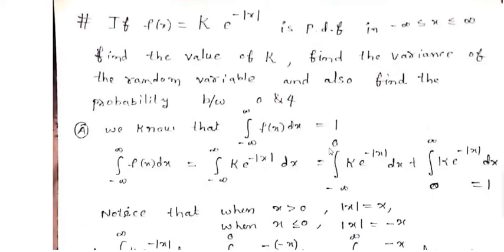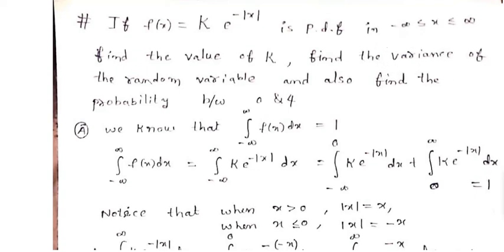Now let us go to the third problem. What is the third problem? Here f of x is defined as capital K into e power of minus modulus of x. Okay, it is a PDF in the interval minus infinity to infinity. Find the value of capital K, find the variance of the random variable, and also find the probability between 0 and 4.